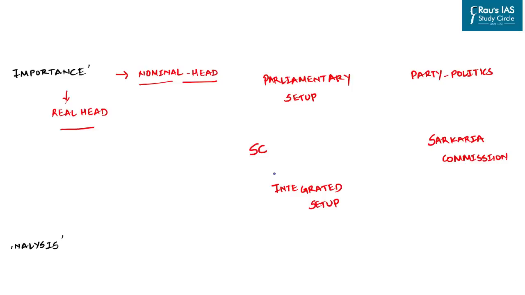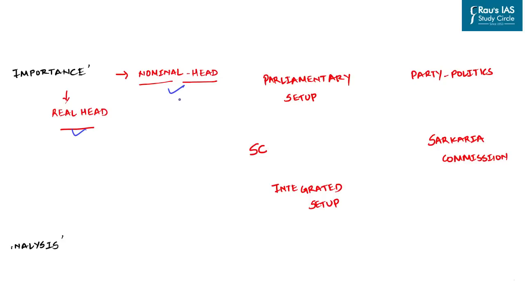Now, when we have seen the constitutional status of the governor, we'll try to understand the importance of the governor in the Indian constitutional setup. We know that India follows a parliamentary system of government, and this system is even replicated at the state level. Thus, it is important that we have a post of governor, because in the parliamentary setup there is a feature of nominal head and real head, or what we can also know as de jure executive and de facto executive.